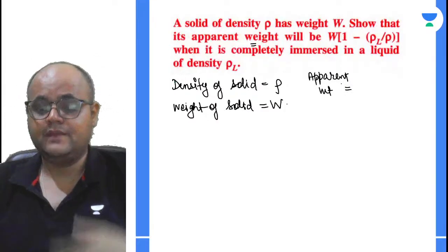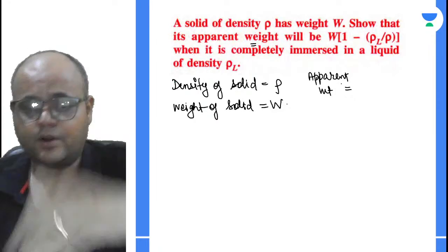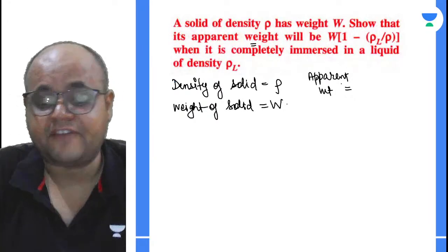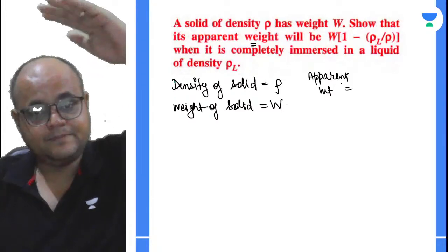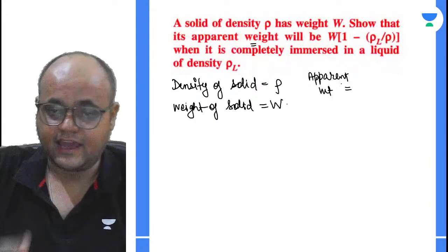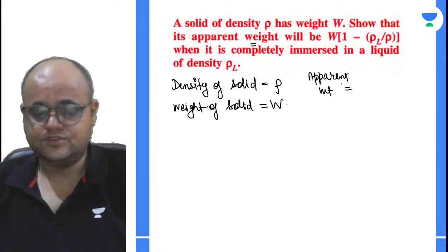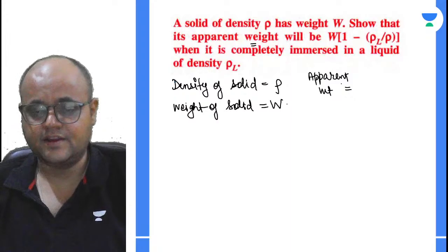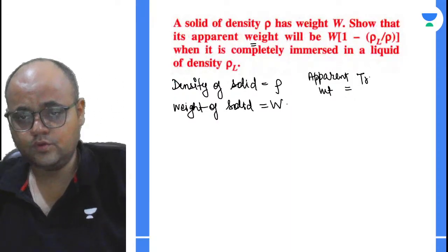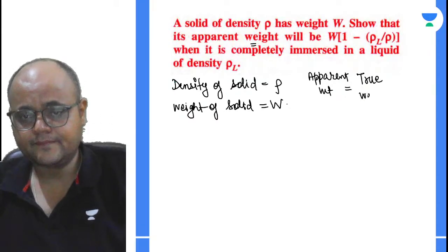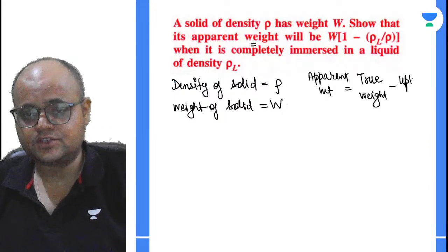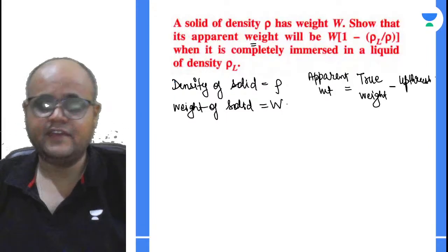Apparent weight का मतलब whenever you are immersing a body in a fluid, what is the effective weight of the body. देखो, जब आप फ्लूइड के अंदर बॉडी को डालते हो तो बॉडी के वेट के अगेंस्ट यू हैव thrust, so the net is the resultant. So what is it? Is the actual weight, or you call it true weight, and you have to subtract the upthrust from it.